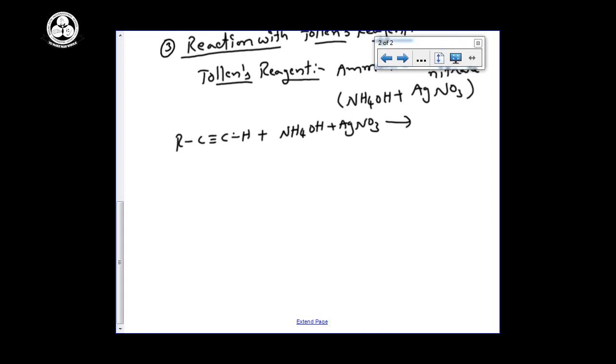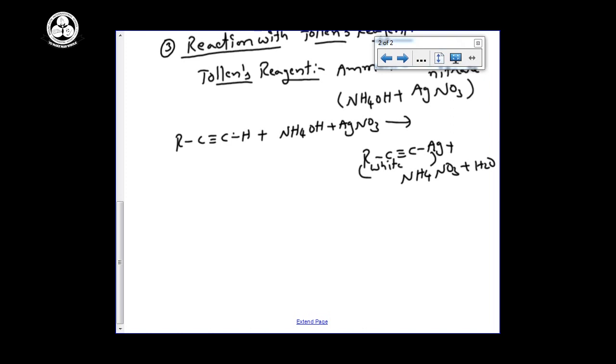Silver will be replaced by acidic hydrogen, then we can get RC triple bond C Ag plus ammonium nitrate NH4NO3 plus H2O. And this is our white precipitate.